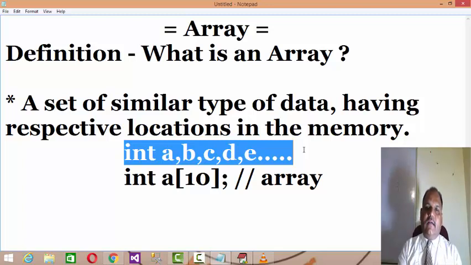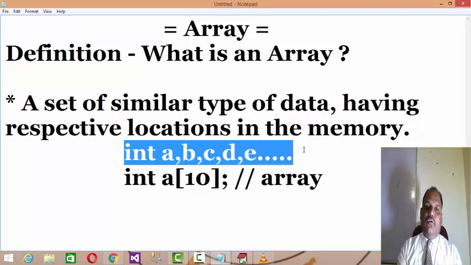Let us understand that for accepting 10 integer constants, you may declare 10 integer variables. But what happens if you want to accept the data of 1000, or 10,000, or 1 lakh?